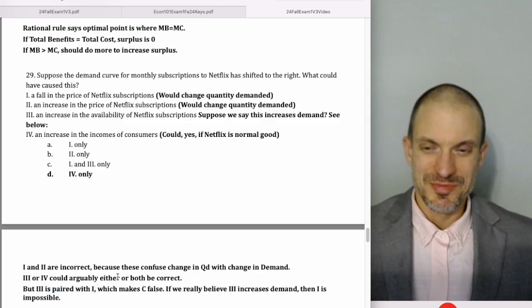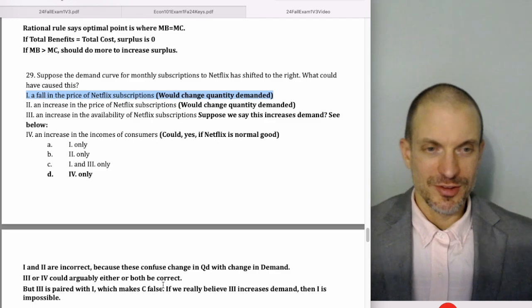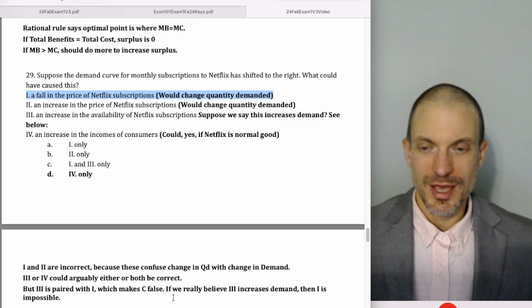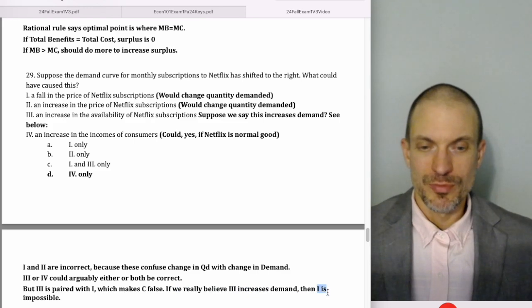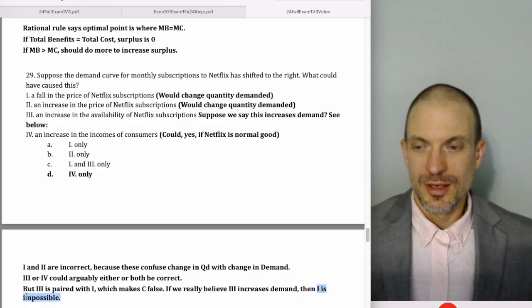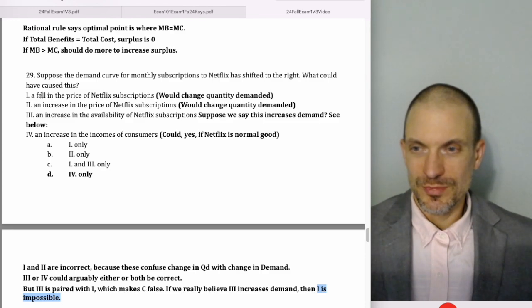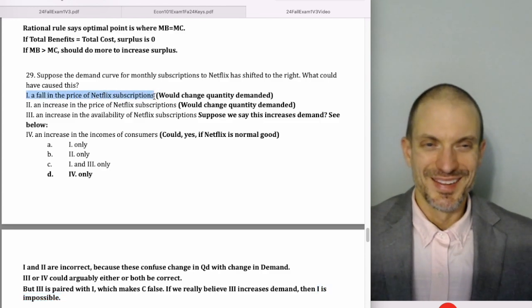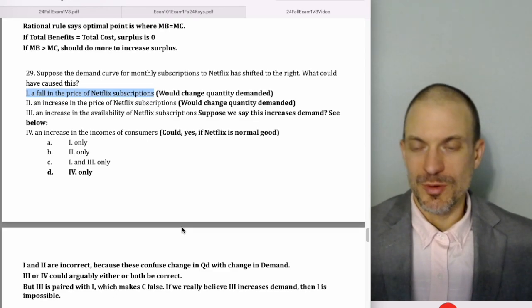paired with 1, which makes C false, because that's a change in quantity demanded is what we'd get. So if we really believe 3 increases demand, then 1 is impossible actually, because we'd get an increase in demand, which would not lead to a fall in subscription price. It would actually lead to an increase in subscription price.